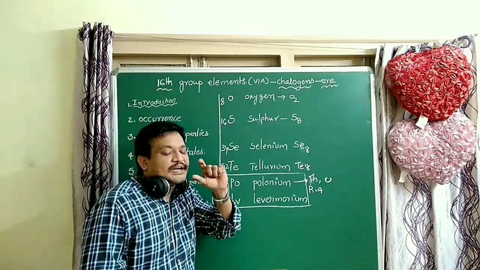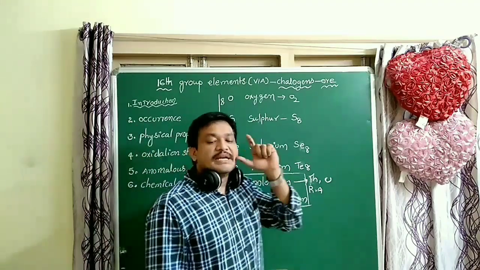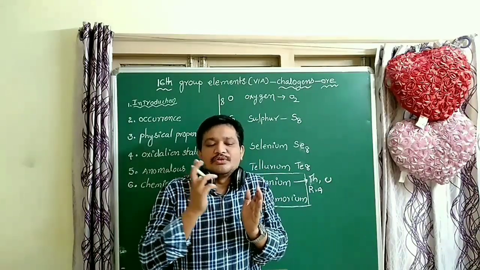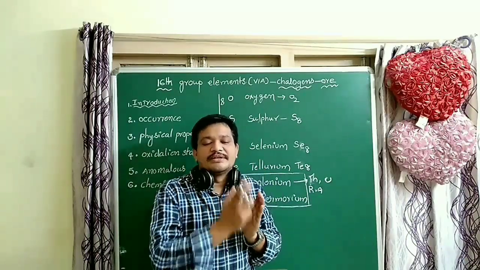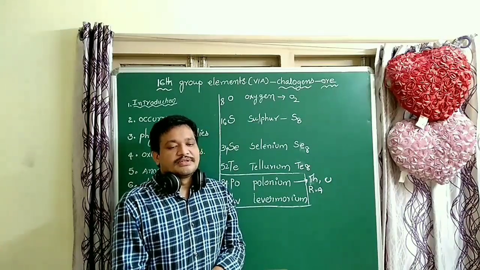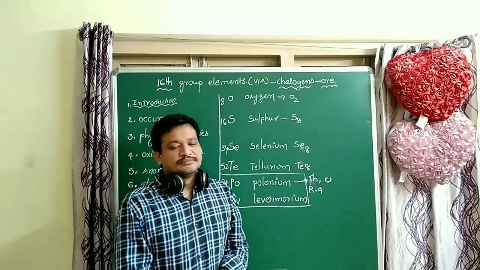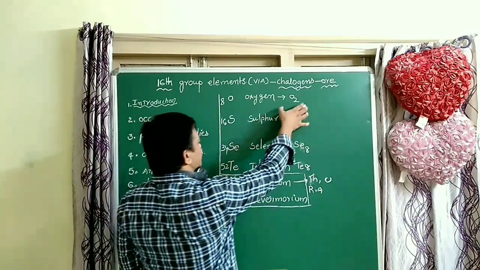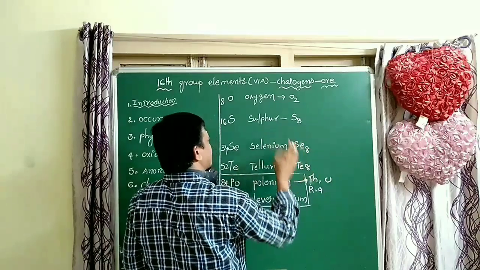O2 is a diatomic gas, and sulfur, selenium, tellurium are octaatomic elements. That is very, very important. So why does this happen? O2 is diatomic, remaining elements are octaatomic.